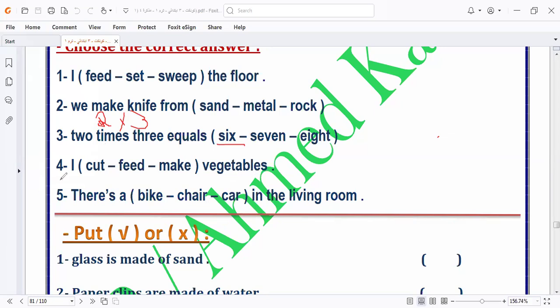I cut vegetables. I'm listening to saying: I cut vegetables. Clever people are clever pupils. There is a chair in the living room. Let's go to another question.